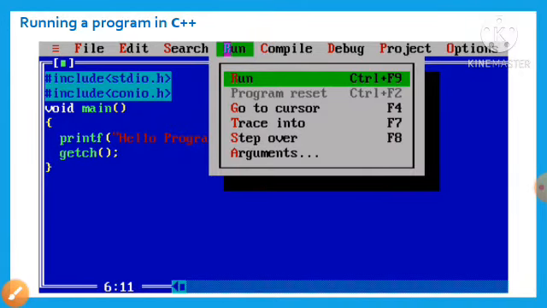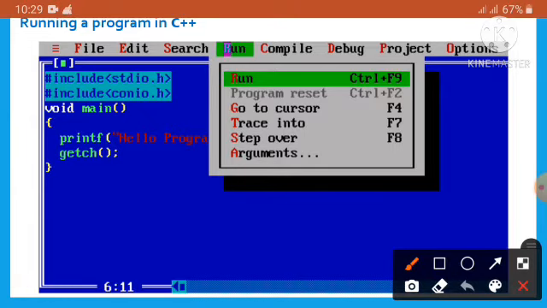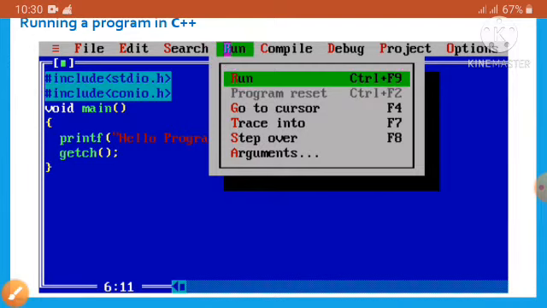Next we will learn about how to run a program in C++. Suppose we have written the program on the blue screen, and we want to run this program. To run this program in C++, at first we have to click here on the run to open a drop down list, then click on the run. Also we can use the Ctrl plus F9 shortcut key to directly run the program. If we click on run, then the output screen appears. The output screen is like a black screen.